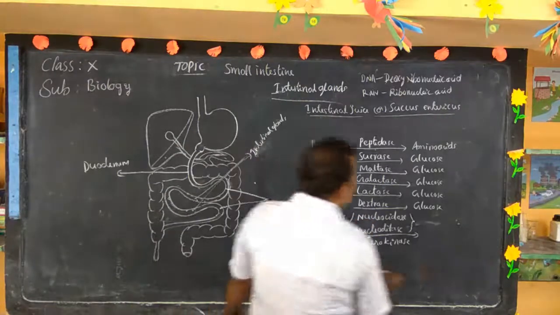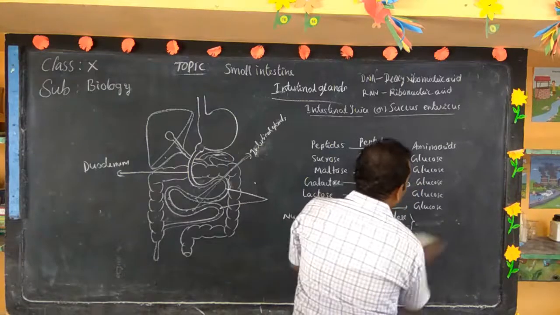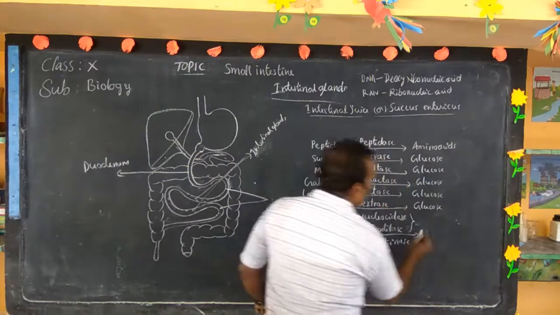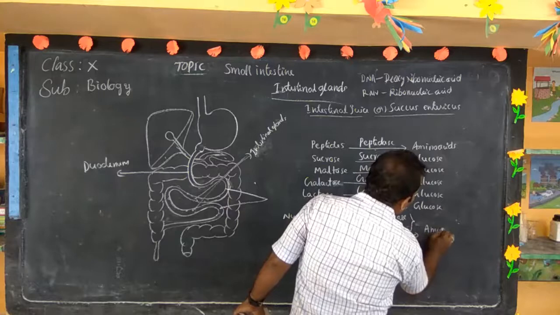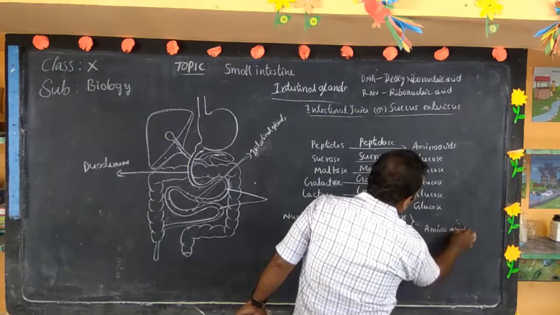They digest the nucleic acids to amino acids.